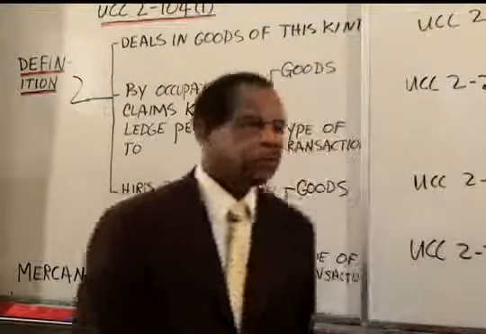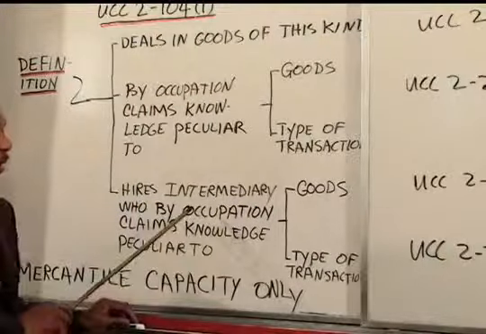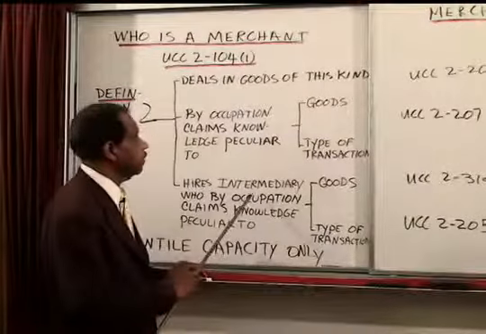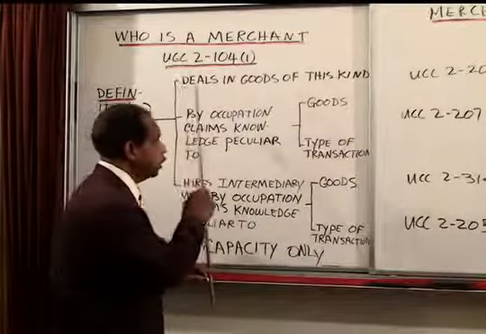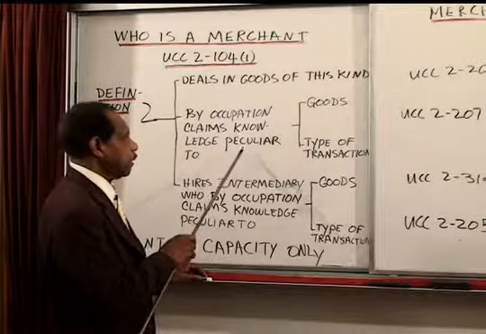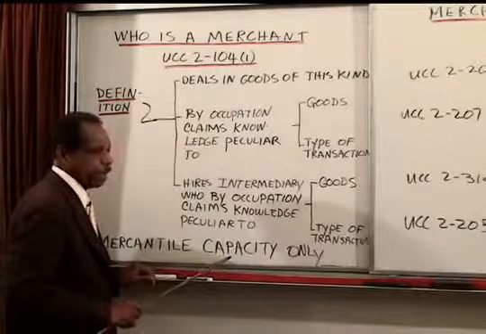And so General Motors would be treated as a merchant in paint in the example I was talking about because of this third way. So the three ways, in summary, that you can become a merchant is to be one who deals in goods of the kind, or by your occupation claim to have knowledge peculiar to these goods, and you're acting in your mercantile capacity.